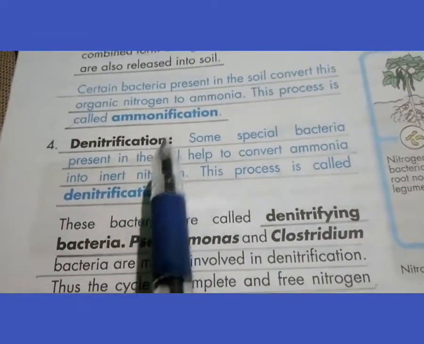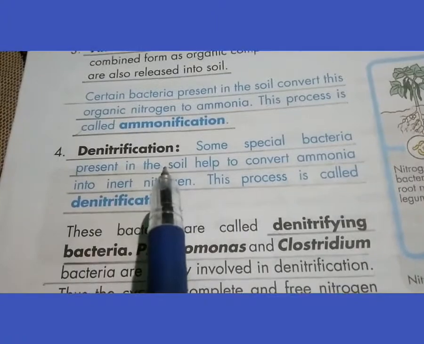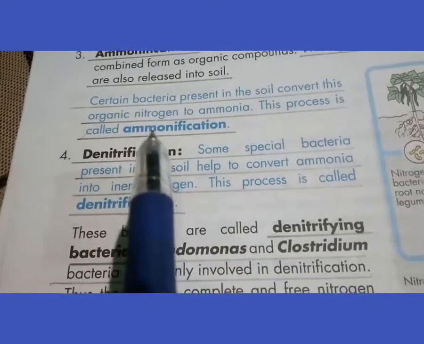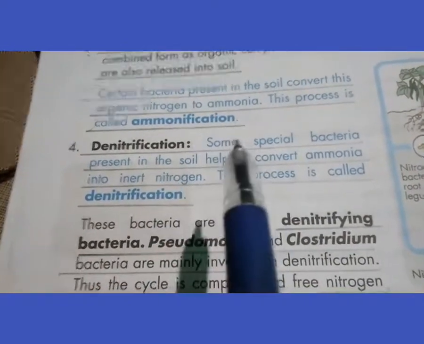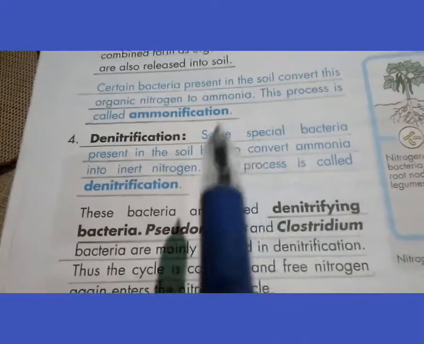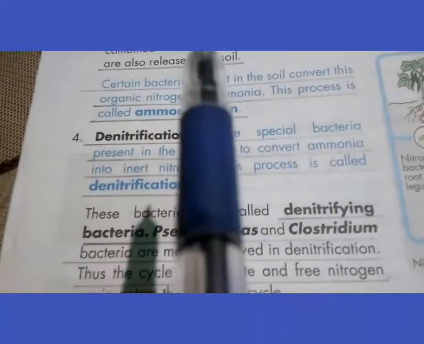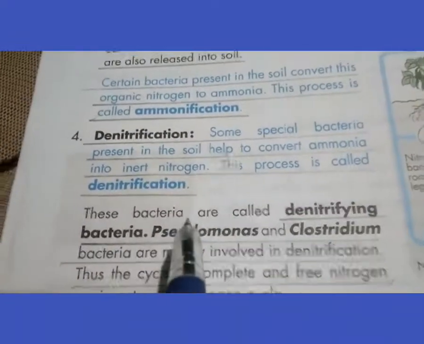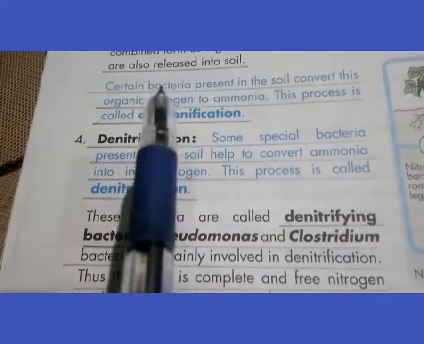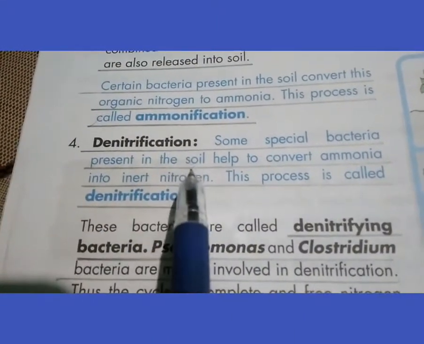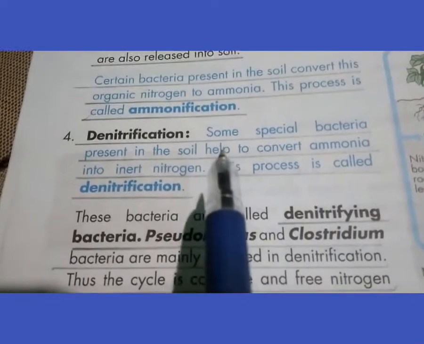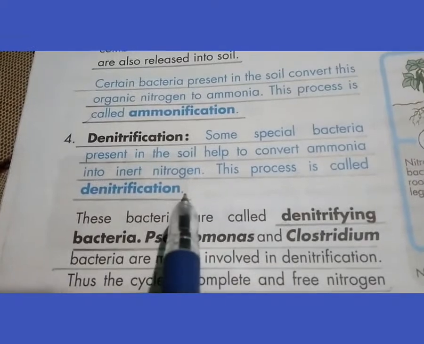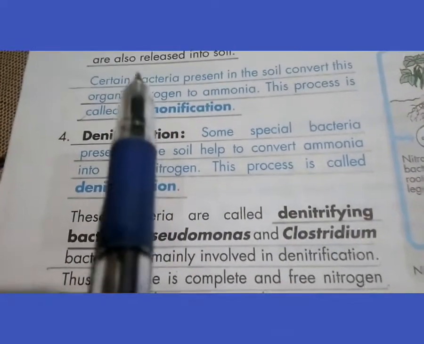In the beginning I told you that the nitrogen cycle is the circulation of inert nitrogen from the atmosphere to plants and then animals, and then soil, that is, first soil and then plants, then animals, again soil, and from soil it goes back to the atmosphere. So it is the circulation between atmosphere, abiotic components, then biotic components, and again abiotic components, and then back to the atmosphere.